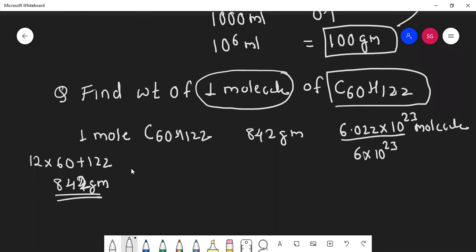Instead of taking 6.022, if I directly take 6 into 10 raised to 23, then for one molecule X, just cross multiply it. Are you getting it? 4.52 into 10 raised to minus 20. Very good. Whatever is there, you just check it. Understood?